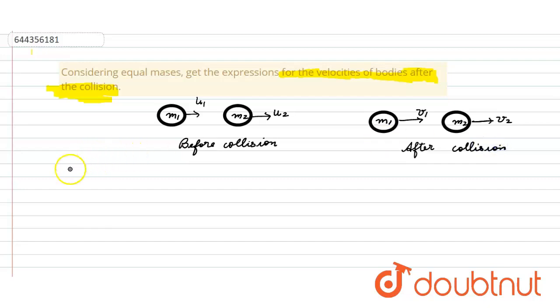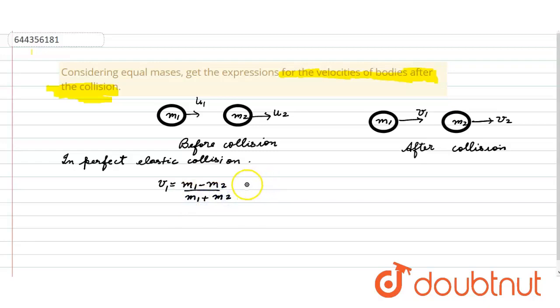So as we know, for perfect elastic collision, the expression for v1 and v2, for v1, is equal to (m1 minus m2) upon (m1 plus m2) times u1, and plus twice of m2 u2 upon (m1 plus m2). So this is our equation 1.